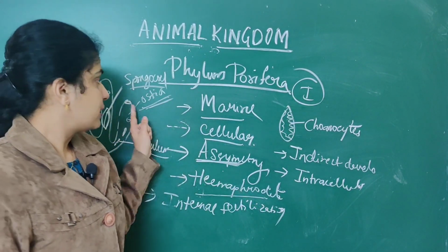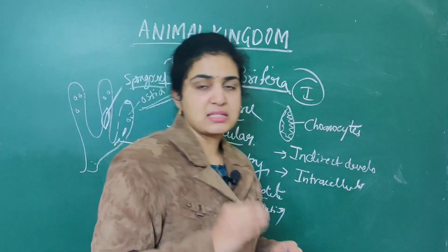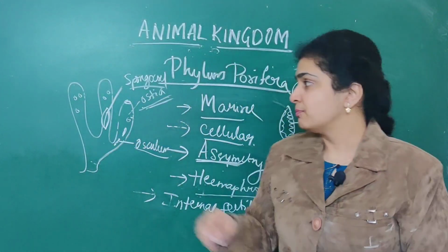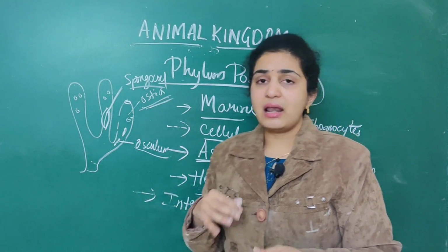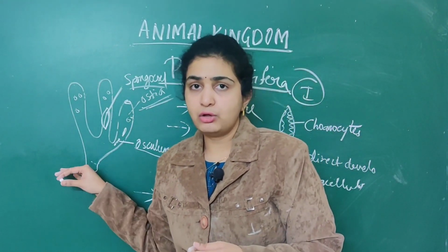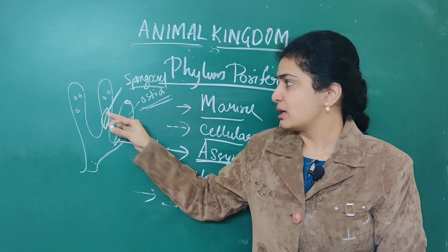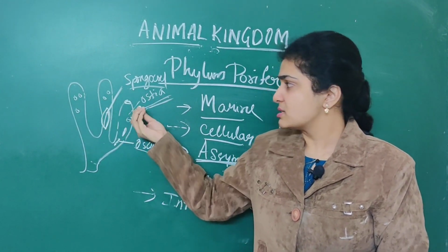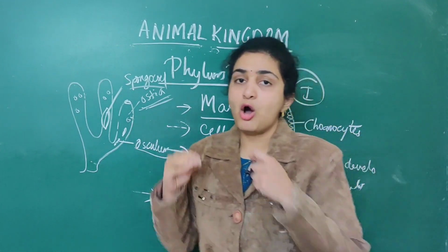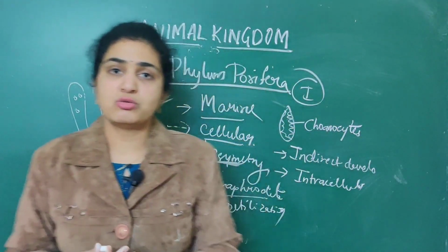As well as numerous ostia are present on the body of the sponge. Numerous ostia allow water to enter their body, and to the outside it moves out through the osculum. Ostia entrance, osculum outside.